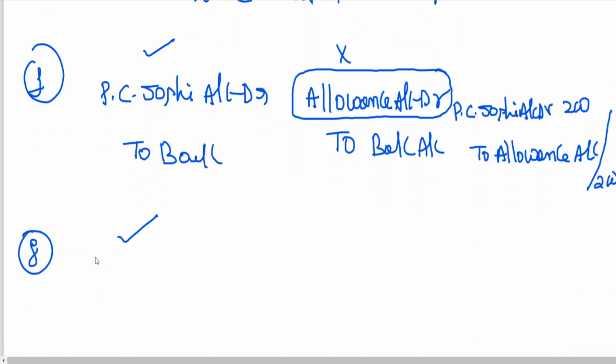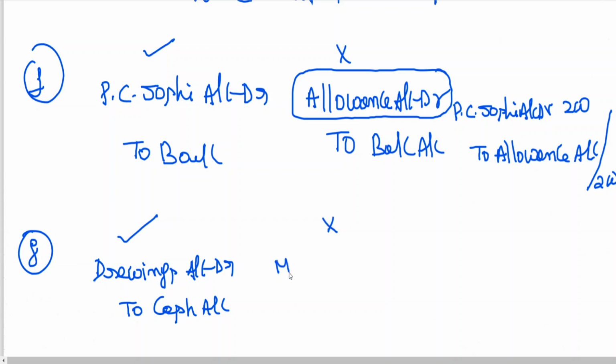So come on, correct entry, tell me. Correct entry: drawings account debtor to cash account. Wrong entry: miscellaneous expense account debtor to cash, which is wrong.